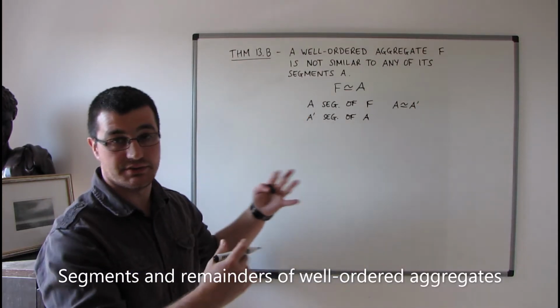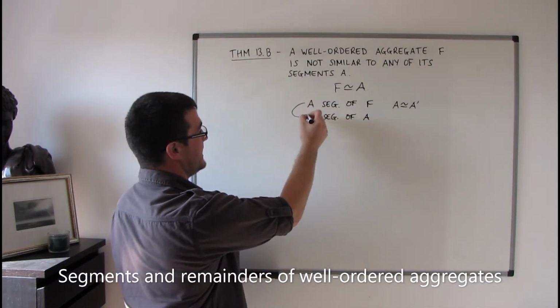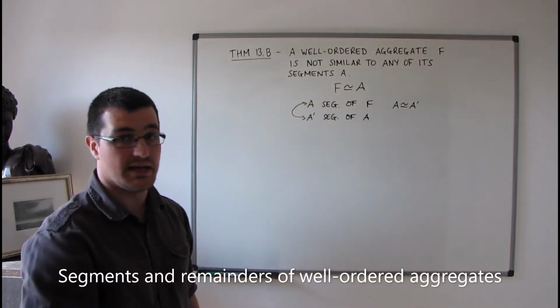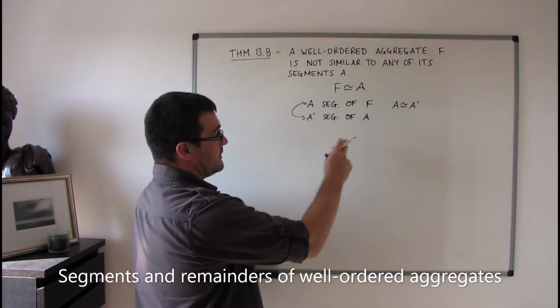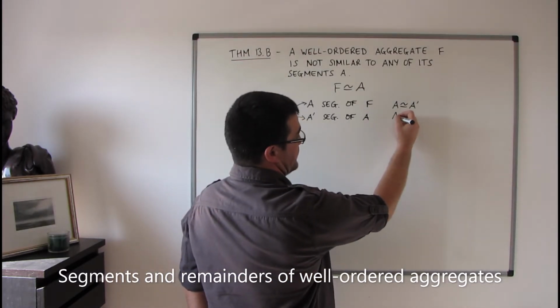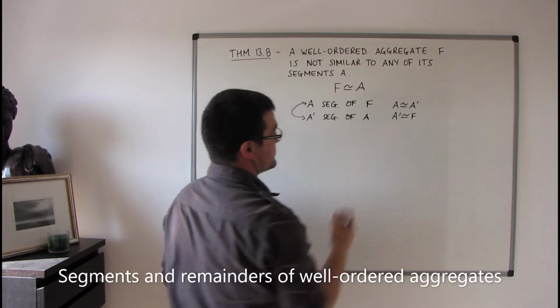So this correspondence between A and A primed is guaranteed by Theorem A that I went through a few minutes ago in this video. It also follows, obviously, that A primed is similar to F as well.